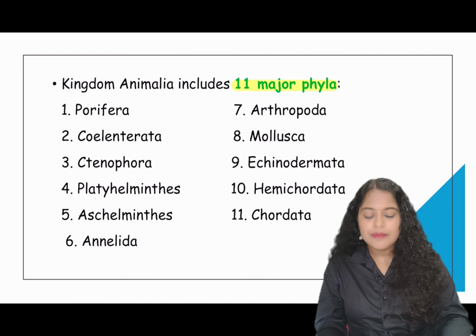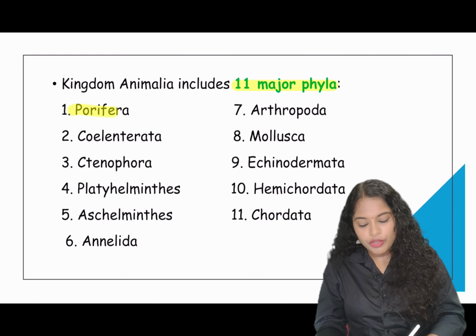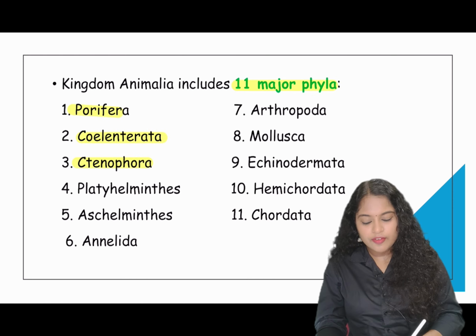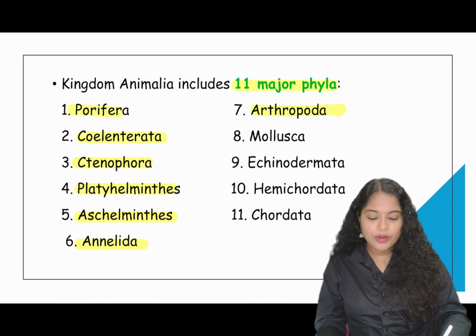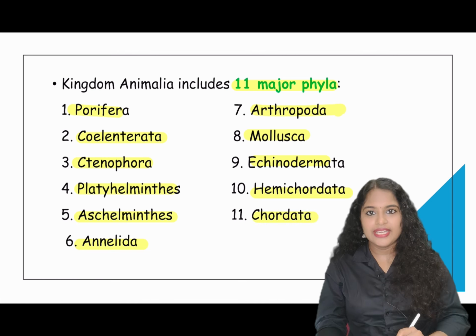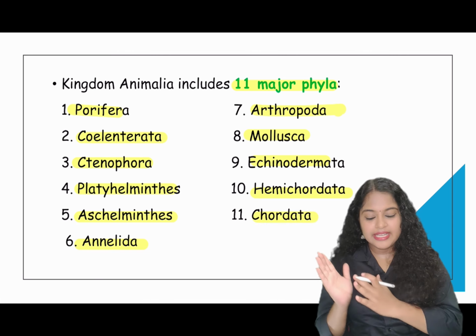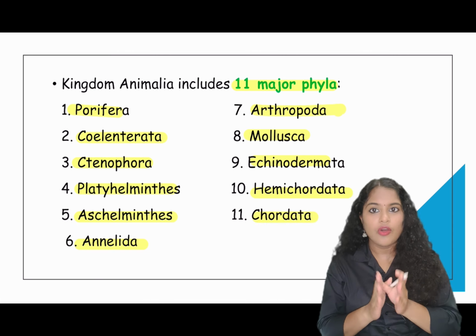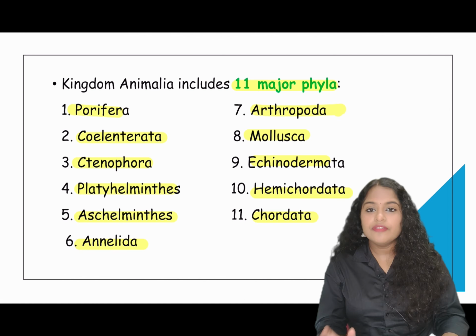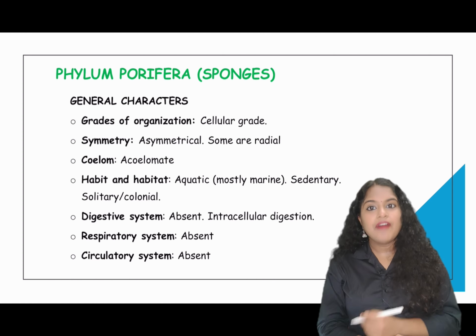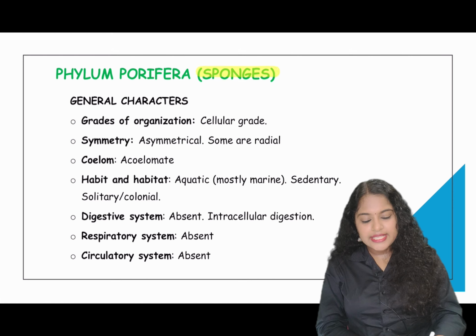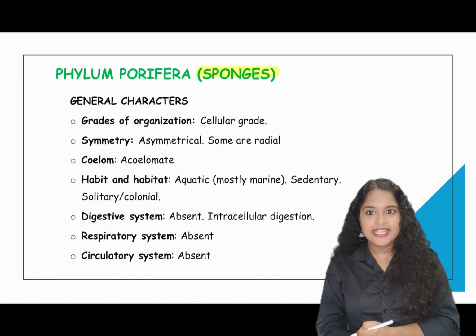Eleven major phyla are present in the animal kingdom. They are Porifera, Coelenterata, Ctenophora, Platyhelminthes, Aschelminthes, Annelida, Arthropoda, Mollusca, Echinodermata, Hemichordata and Chordata. So in this class, we will be learning in detail about all the phyla present. First we will see Porifera. Phylum Porifera are also called sponges. Now their general characters. They have a cellular level of organization.